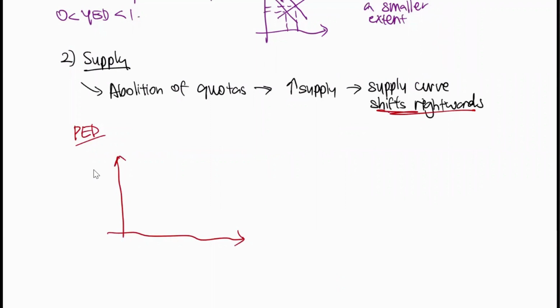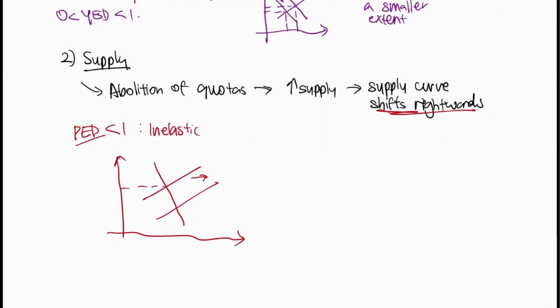So PED for milk is probably less than 1 because milk is habitually consumed and constitutes a small proportion of an average consumer's income. So in that case, you can very safely assume that the PED is likely less than 1. So it is actually inelastic demand. And this also shows that your demand curve, you have to draw it very steeply. Okay, so it'll be something like this. And so the supply curve shifts rightwards. So this is the shift in supply curve.